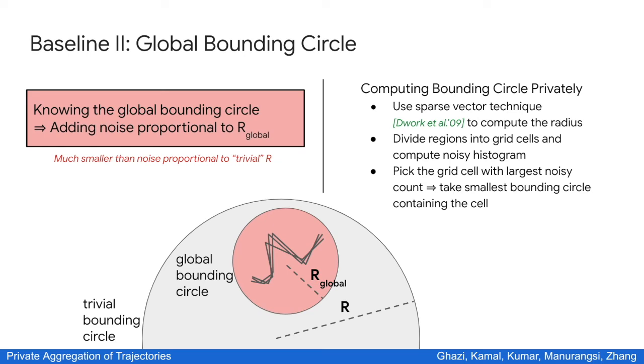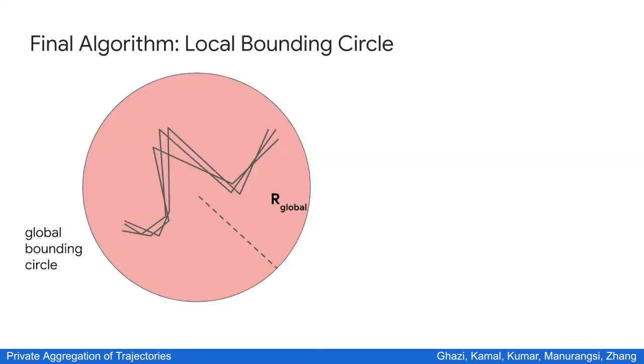To see how we can improve it, let us zoom into this global bounding circle. Recall that we average the trajectories point by point, which means that we start by averaging only these first three points. These points are in a bounding circle which is much smaller than the global bounding circle. This new bounding circle, we call a local bounding circle.